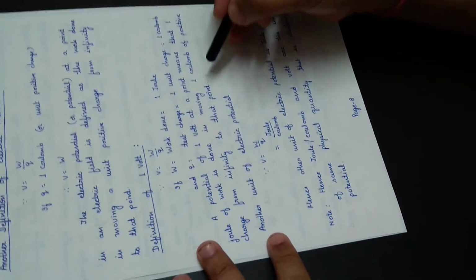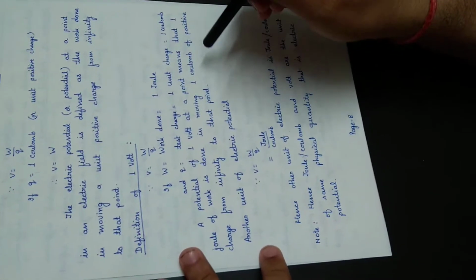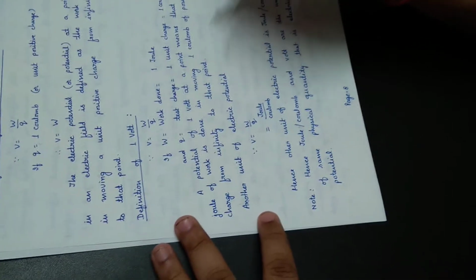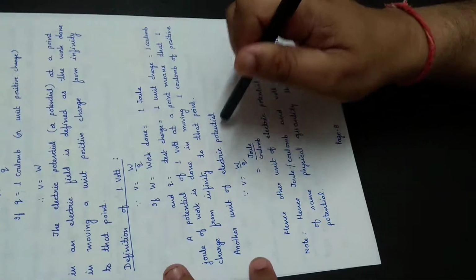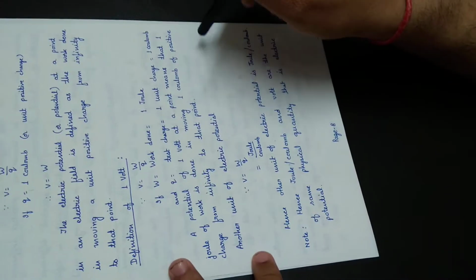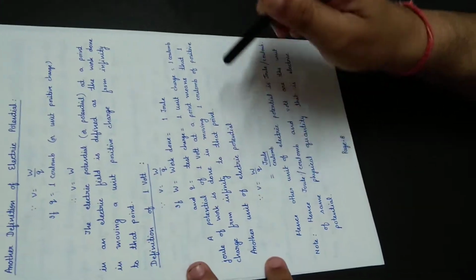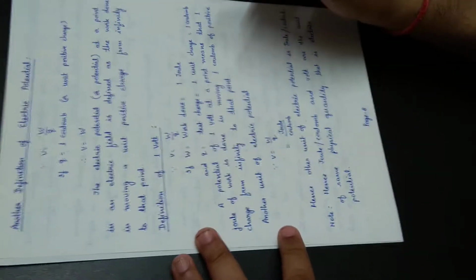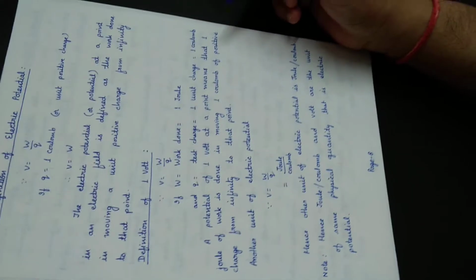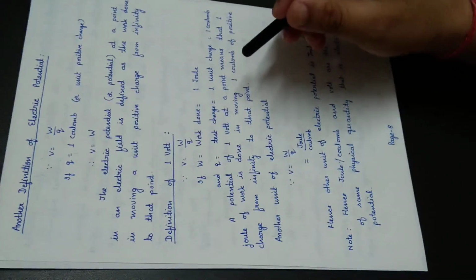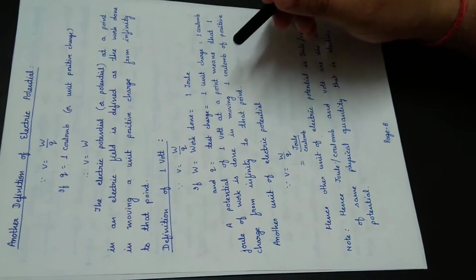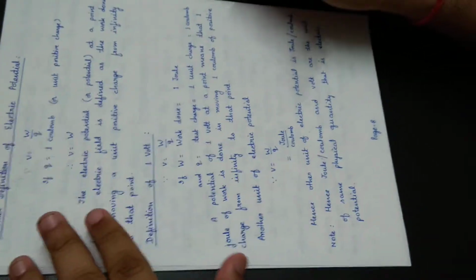What does it mean? Again, if 1 coulomb of charge is brought from infinity to a point, and for bringing it from infinity to that point, if 1 joule amount of work is to be done, then it is said that the electric potential is 1 volt.